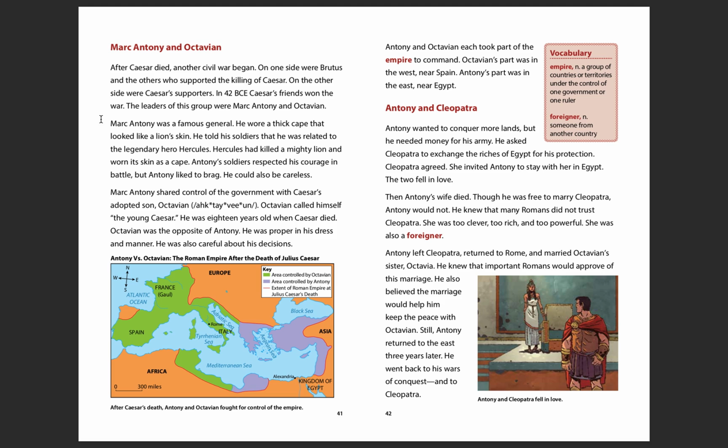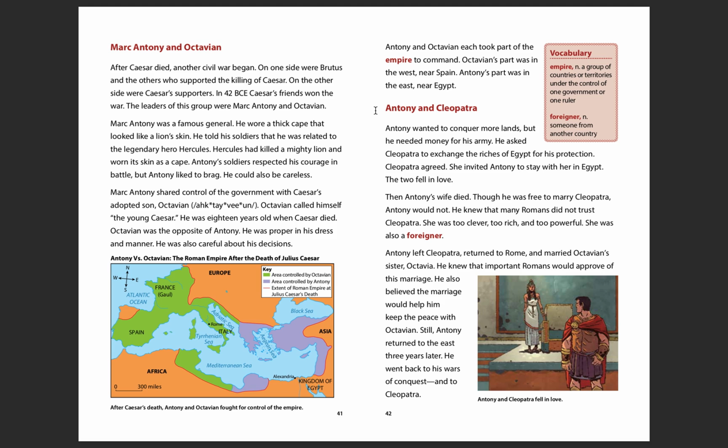Antony and Octavian each took part of the empire to command. Octavian's part was in the west, near Spain. Antony's part was in the east, near Egypt. So they kind of split up this whole empire of Rome, and each was in charge of a different part.